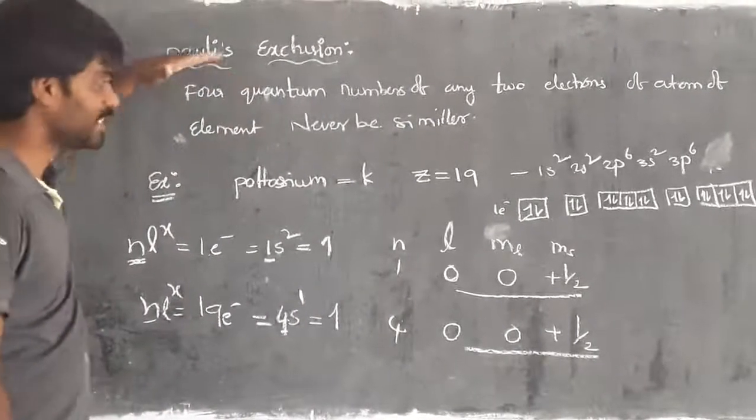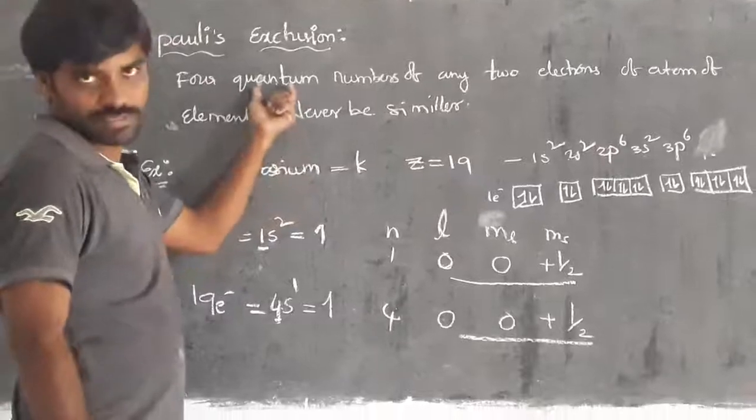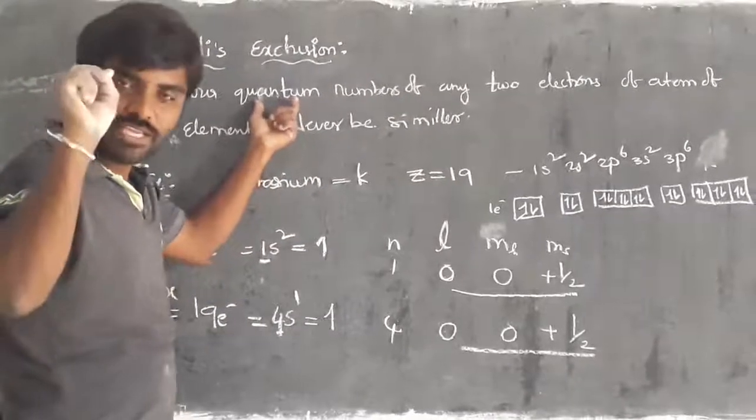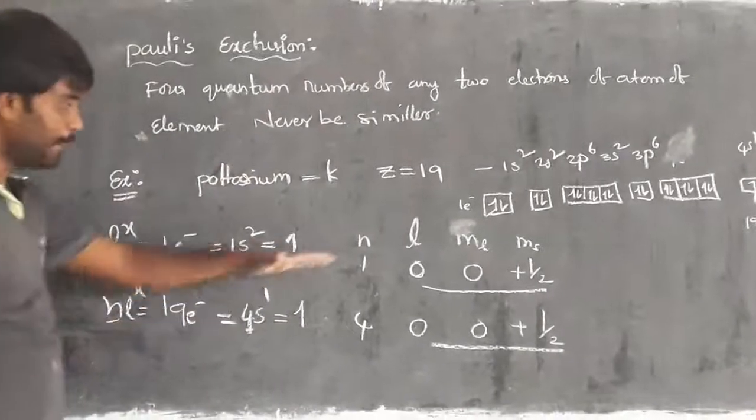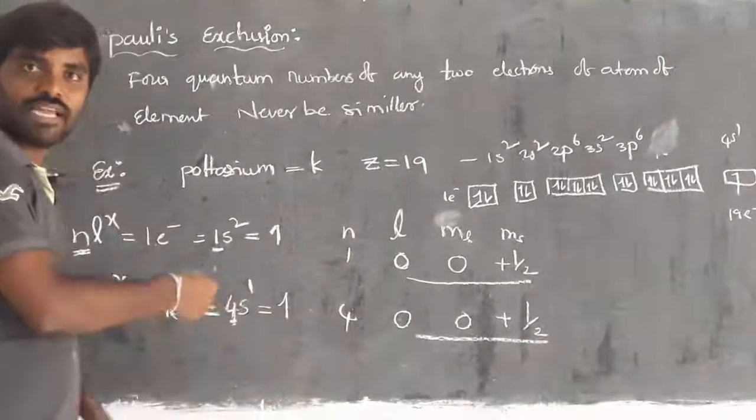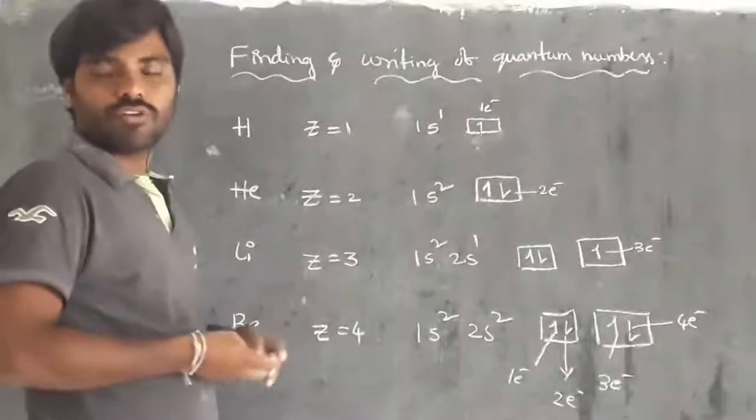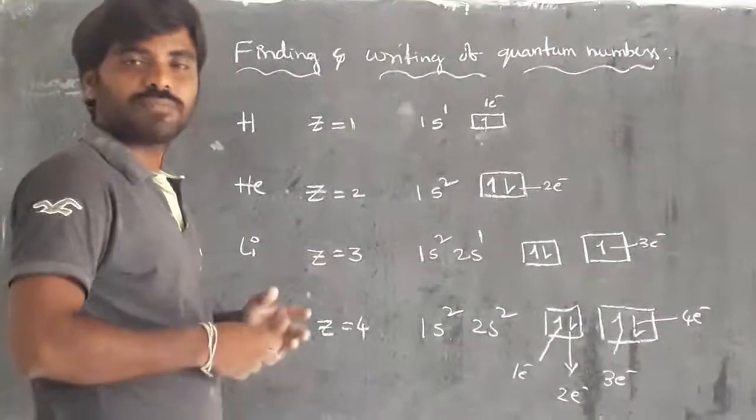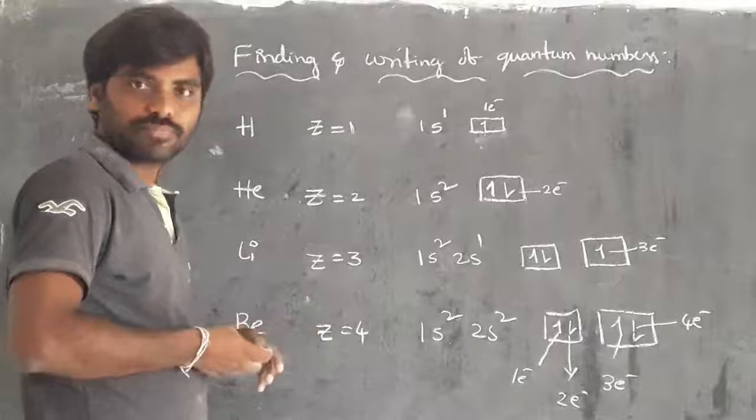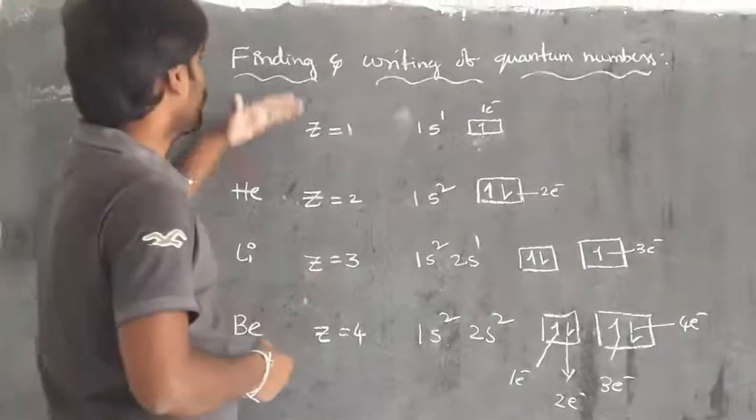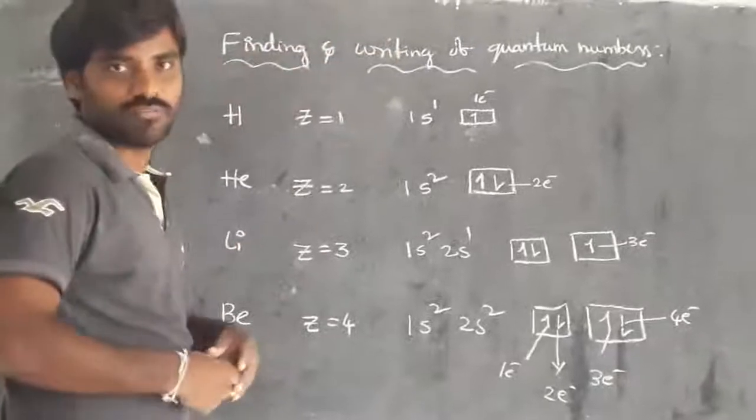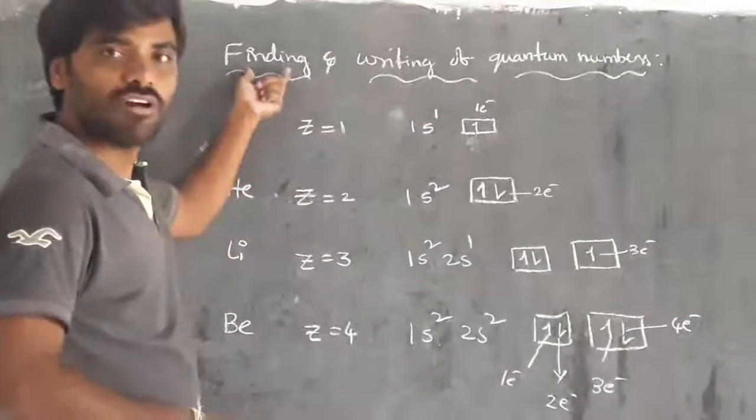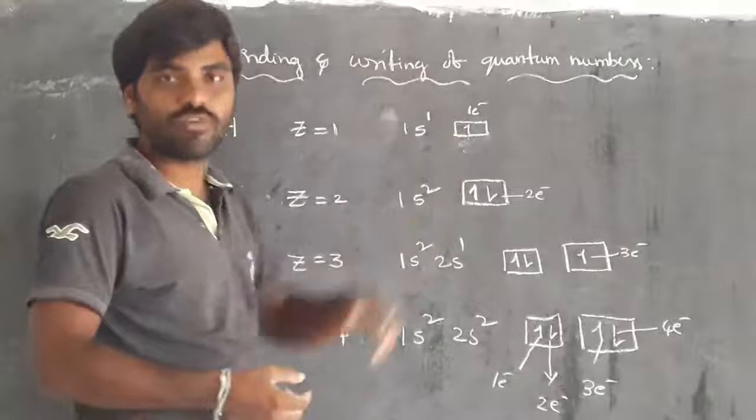It speaks only about the quantum numbers of each and every electron. So if you take two electrons, the comparison is like this. Have you got clarity? Understood? This is especially to verify Pauli's exclusion. First we have to select the electrons and then we can write the quantum numbers. That we call selecting the electrons and writing the quantum numbers.